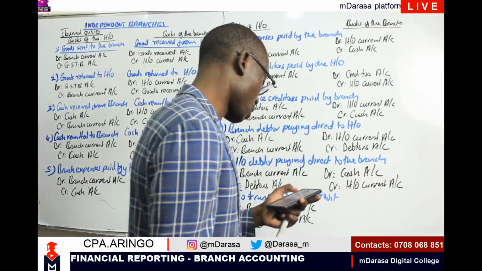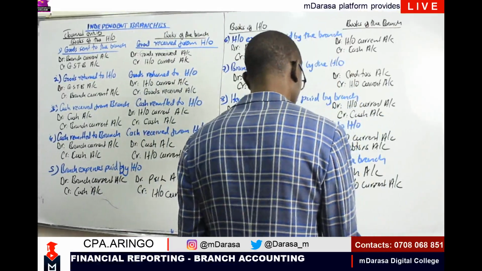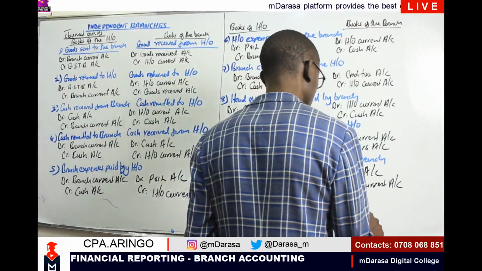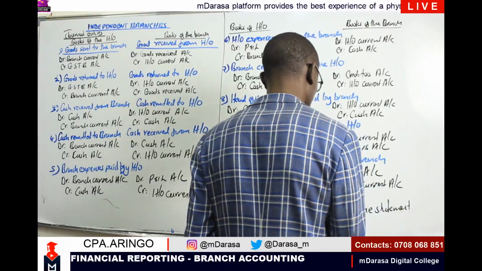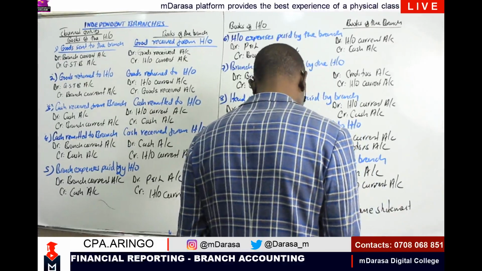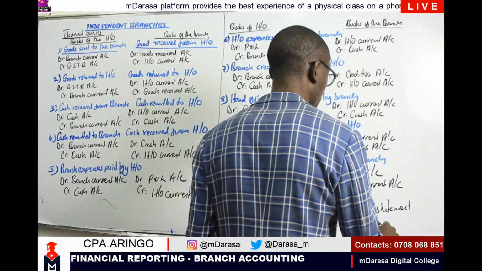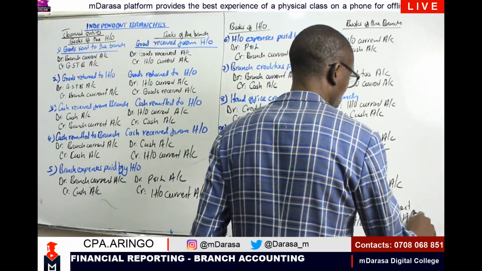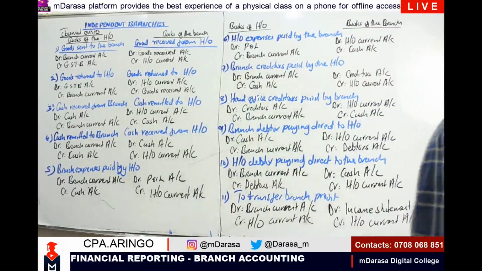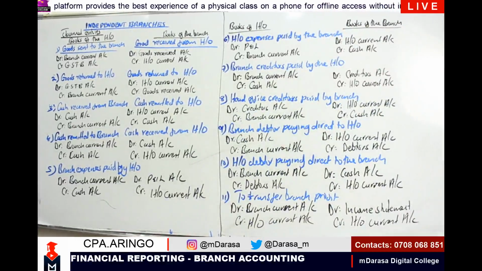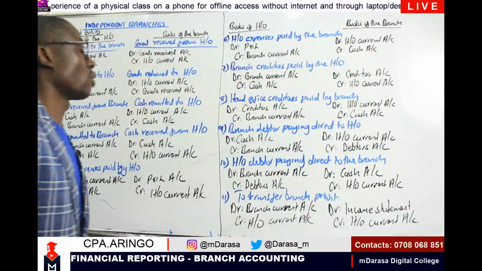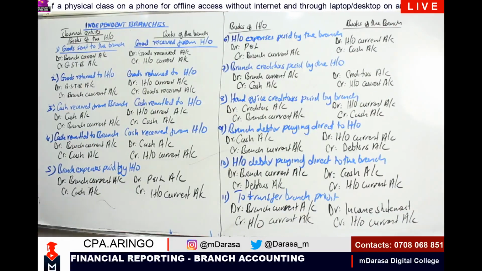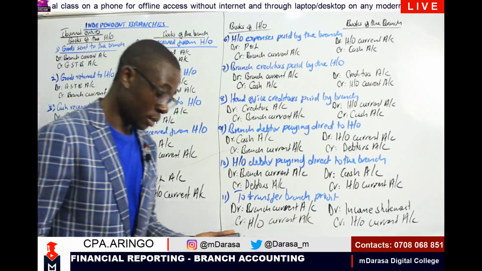Then in the books of the branch, we are going to debit our income statement, meaning that we are removing it, and we are going to credit our HO current account. So these are the double entries that any time you are talking about independent branches, make sure that you are aware of all these entries that Mwalimu has showed us today.